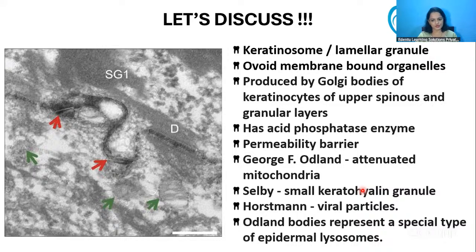But that is also ruled out. So now these Odland bodies represent a special type of epidermal lysosomes. So they are kind of modified lysosomes. Do not get confused with modified Golgi bodies. They are produced by Golgi bodies, but they are not actually modified Golgi bodies.